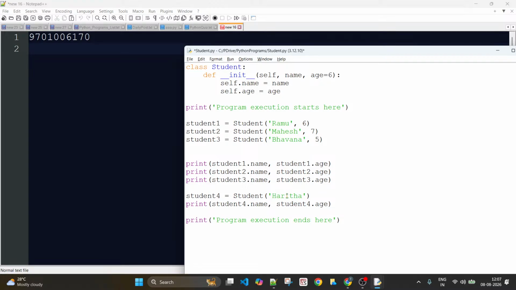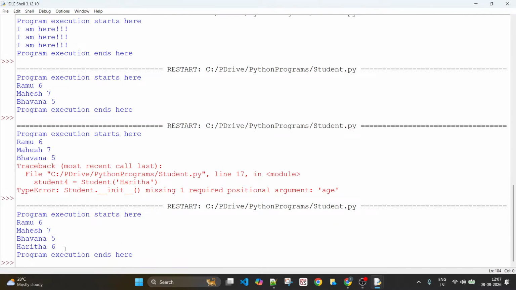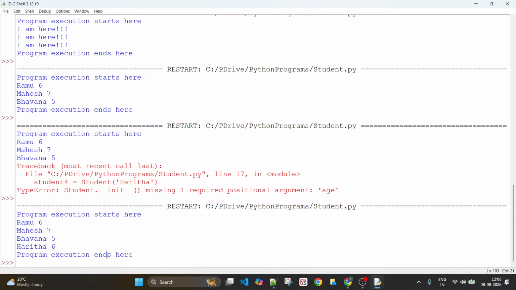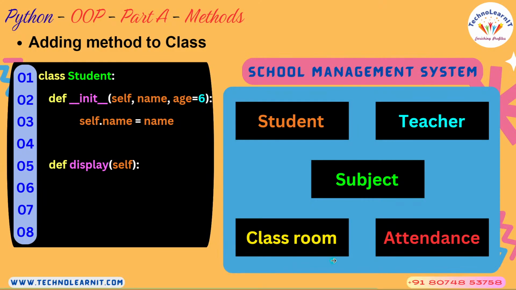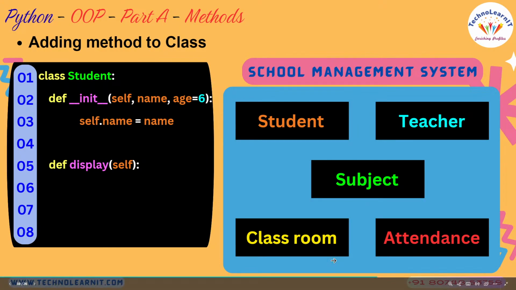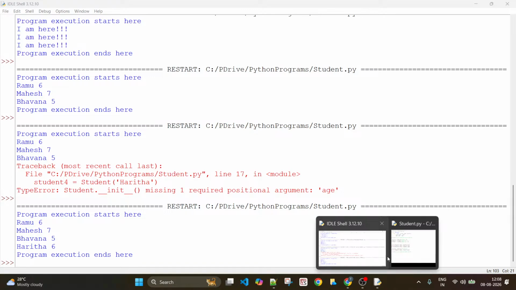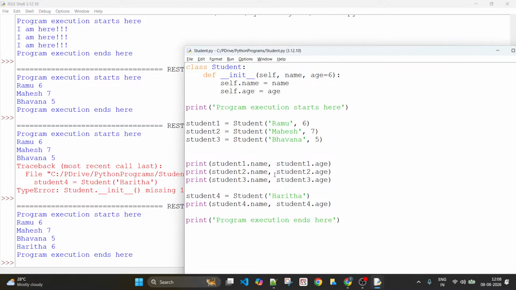And in such cases, Harita will also continue to work. No error now. You see, for Harita the age has been assumed to be 6, which is the default age coming from that constructor. All right. So this is how you can have default values and all that. Adding more methods, right? Let's go back to the program.